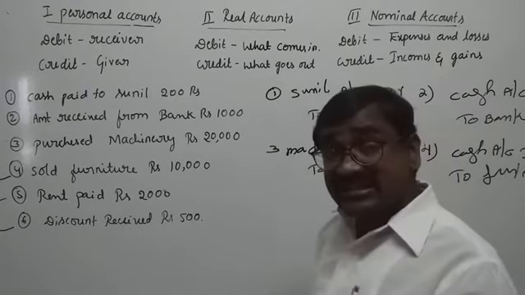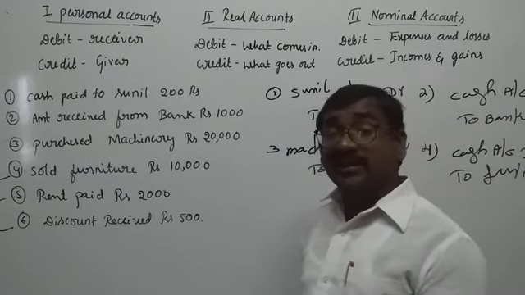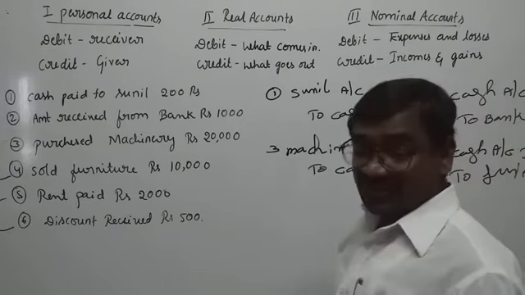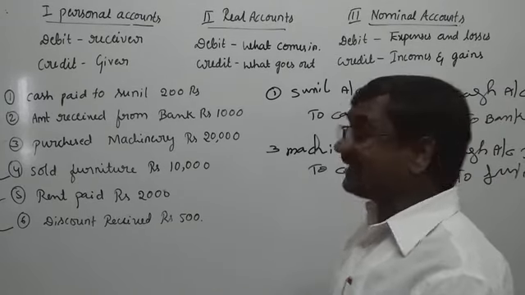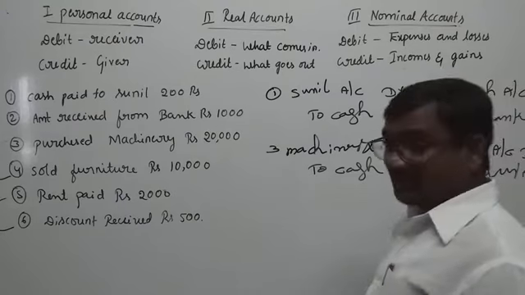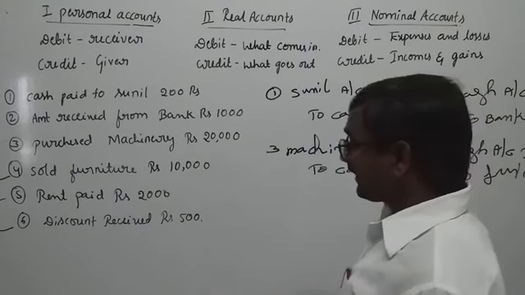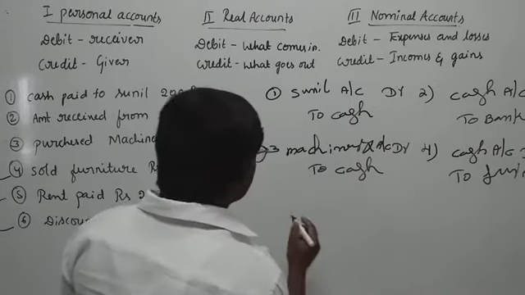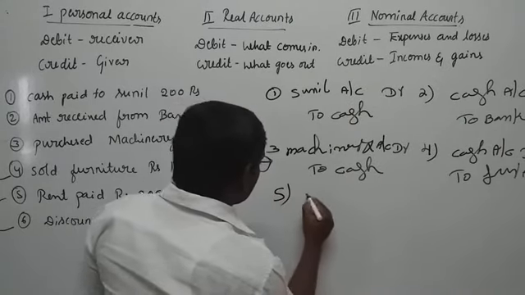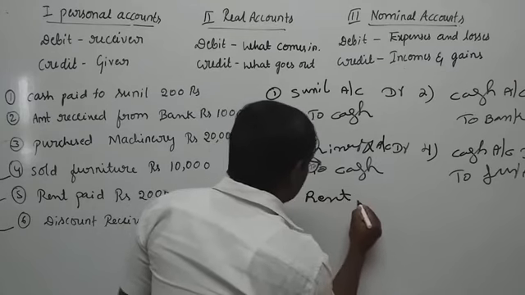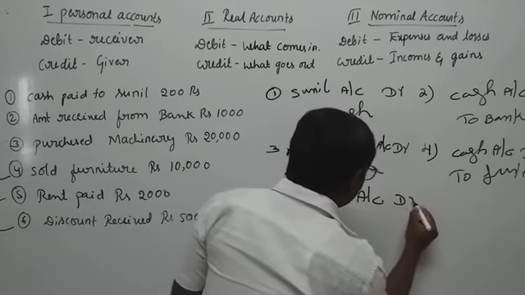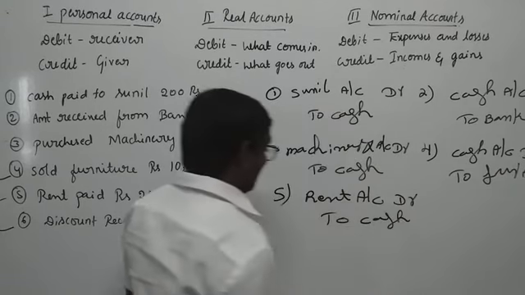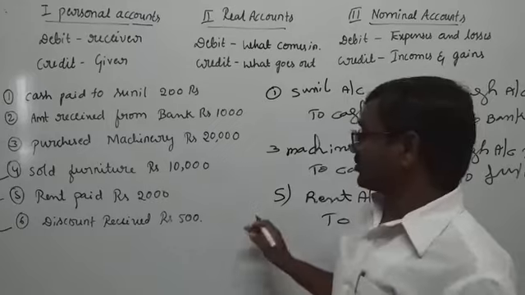Debit all expenses and losses, credit all incomes and gains. So based on the rule, for the transaction rent paid rupees 2000, pass the entry: rent account debit to cash.